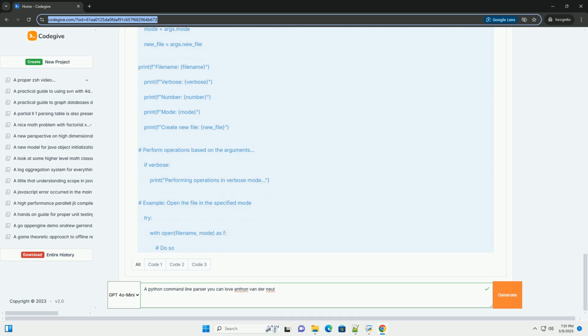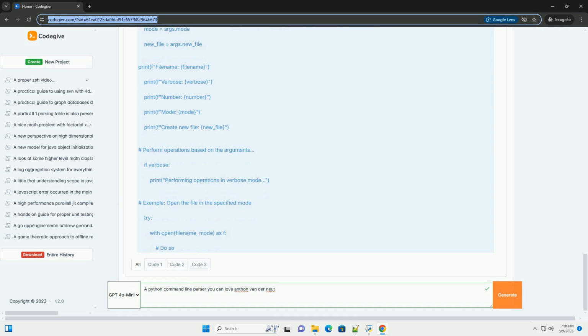Use dest wisely: when the argument name isn't ideal as a variable name, for example a short flag like -f, use dest to specify a more descriptive attribute name in the args object. Don't reinvent the wheel: look for existing libraries or tools that might provide the functionality you need. For example, if you're working with configuration files, consider using a library like configparser in conjunction with argparse.